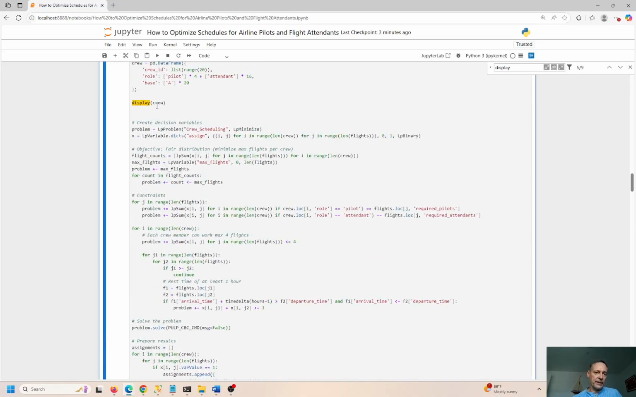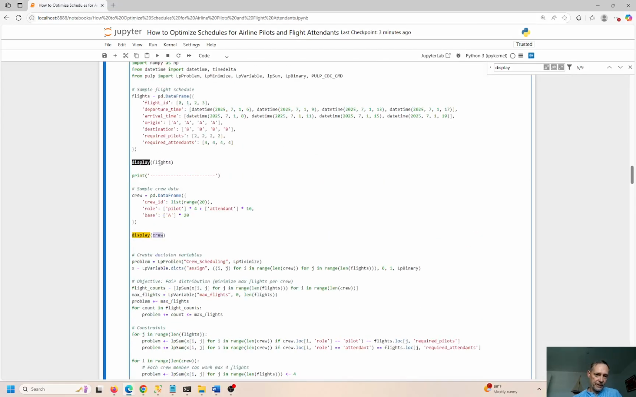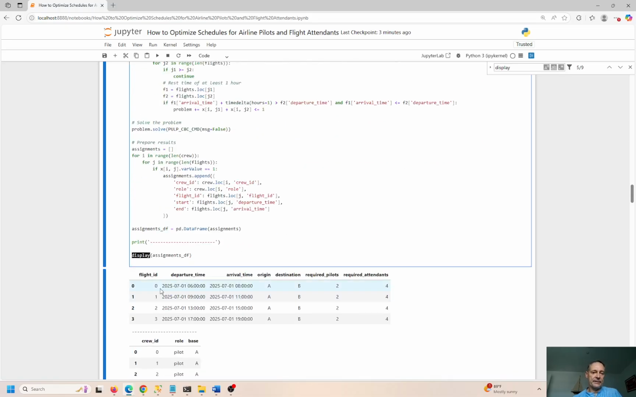So we go through all the columns, all the rows of crew, columns and rows of flights. Go ahead and make the assignment right here. The assignment comes from the data frame and all the I's in the length of crew and all the J's in the length of flights. Okay, so this is how we go ahead and solve the problem.